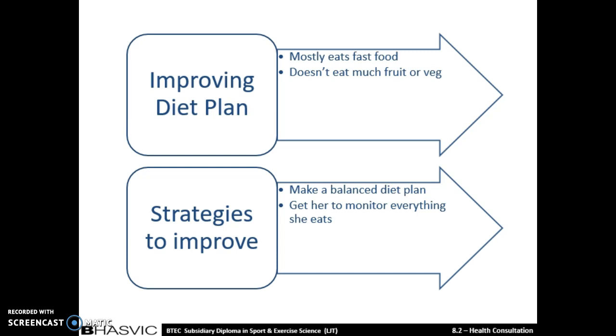The ways that we will improve this is to make a diet plan for every day and for her to stick to this, and we'll make sure that this diet plan is very balanced, so she's getting a bit of everything. And we'll get her to monitor everything she's eating, and we will review everything to see if she needs to cut down on anything or add anything in. And we just need her to stick to her diet plan, and of course she'll have snacks and so on, but we need to limit these snacks and make them as healthy as possible.